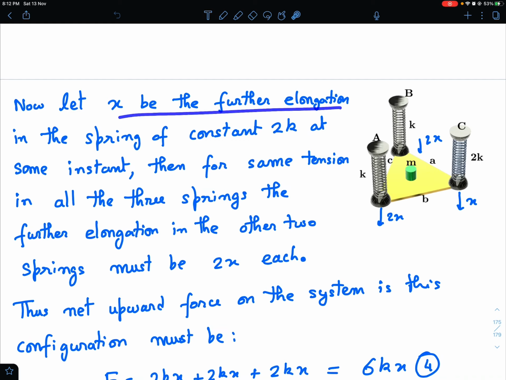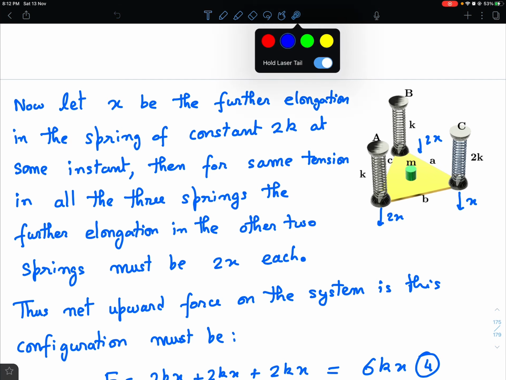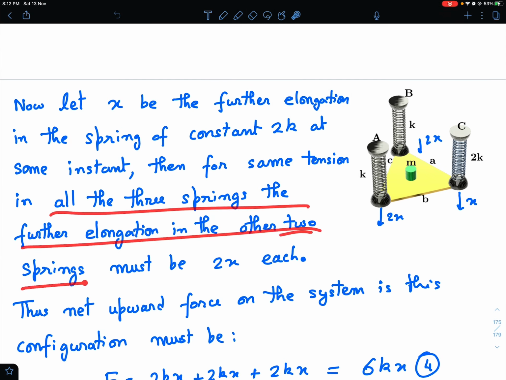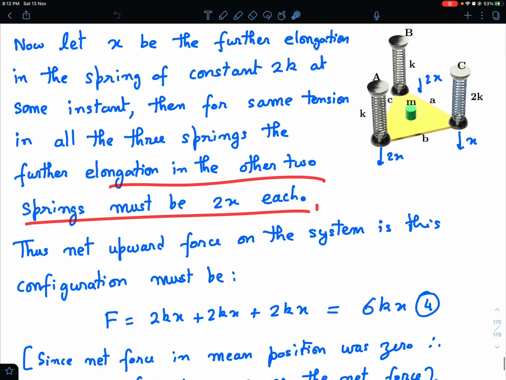So let x be the further elongation in the spring of constant 2k at some instant. Then for the same tension in all three springs, the further elongation in the other two springs must be 2x each. Why? Because this tension increase will be k into the elongation, and k into 2x is equal to 2k into x. So this elongates by 2x and this also elongates by 2x each.